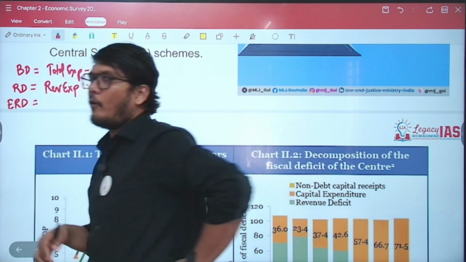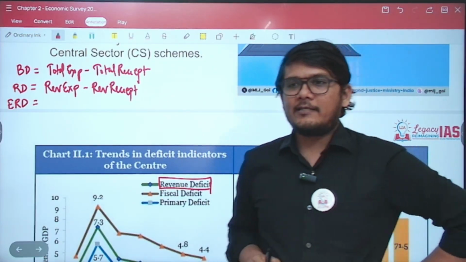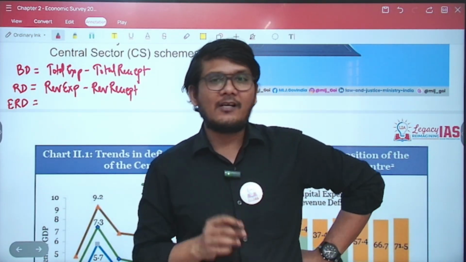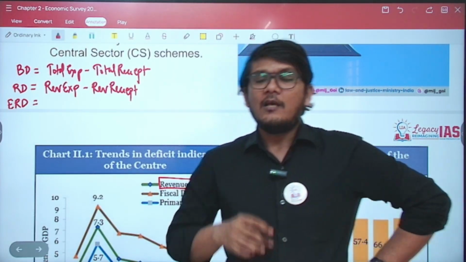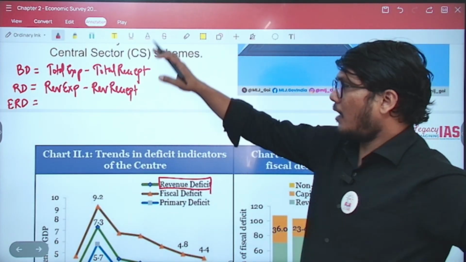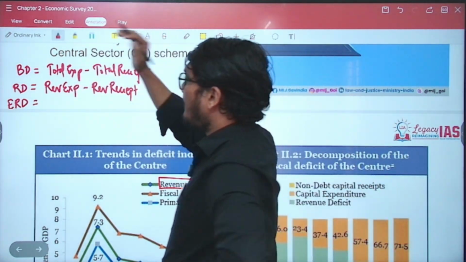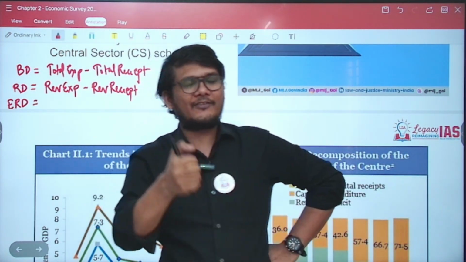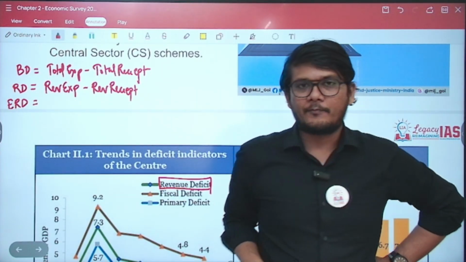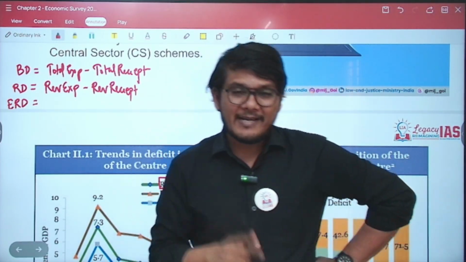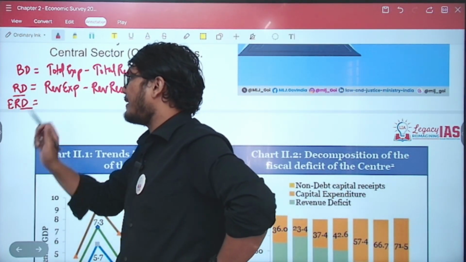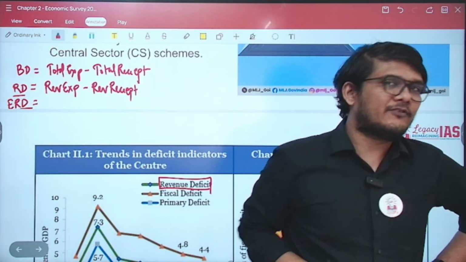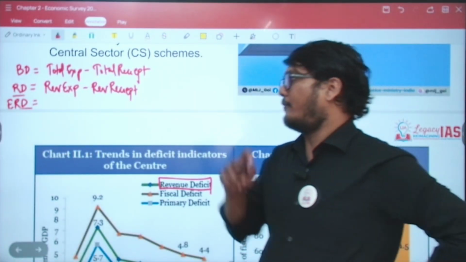Now, why is it important? There is an act known as the FRBM Act, that is the Fiscal Responsibility and Budget Management Act, which came in 2003, which gives the limitations or the upper limit as to how much the fiscal deficit and the revenue deficit should be. But later on it got amended, and instead of targeting the revenue deficit, it now targets the effective revenue deficit. So what is this effective revenue deficit?